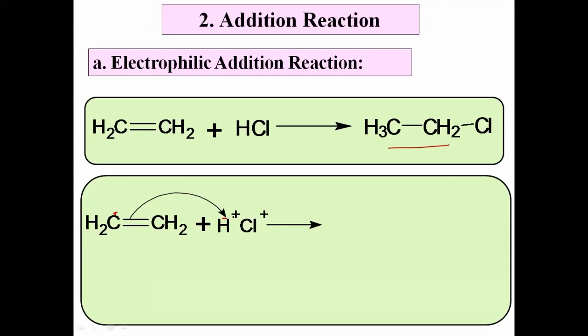Means in the first step what happens? The addition of H plus ion takes place to the carbon. Okay, now we get the species, we get the intermediate. Now that carbon having 3 hydrogen, पहिल्यांदा होते 2, आणखीन एक हायड्रोजन याला ऍड होतो, म्हणजे पाई बॉन्ड ब्रेक होतो आणि या कार्बन आणि हायड्रोजन मध्ये नवीन बॉन्ड फॉर्म होतो, and there is a CH3. But what should be the charge on that carbon? Yes, that carbon now acquires positive charge.